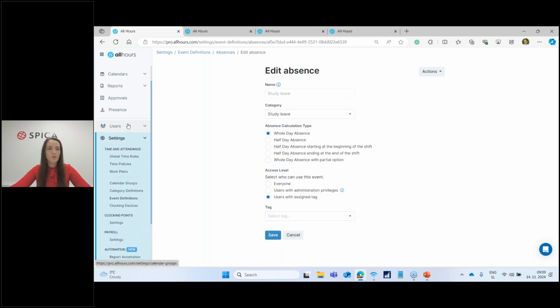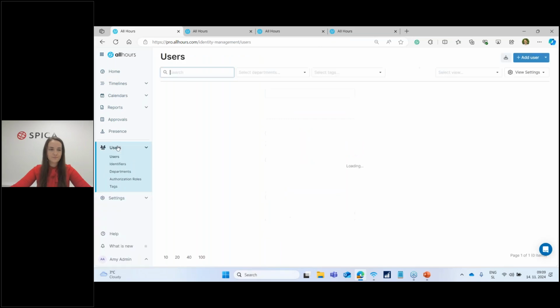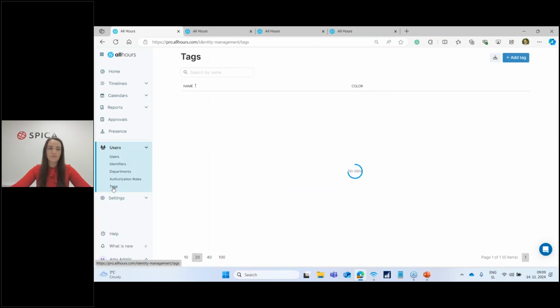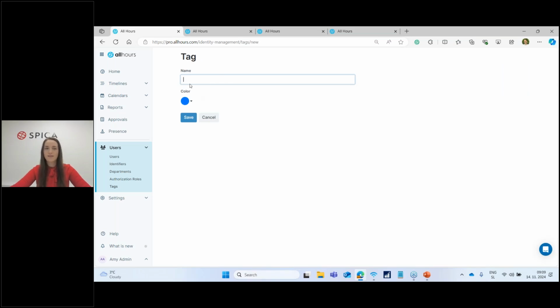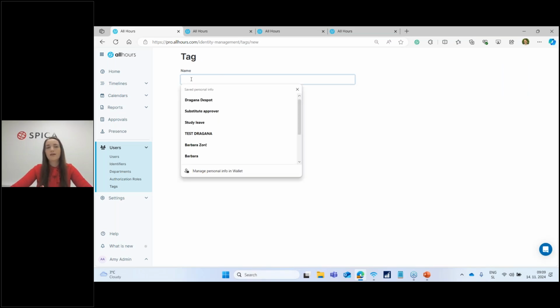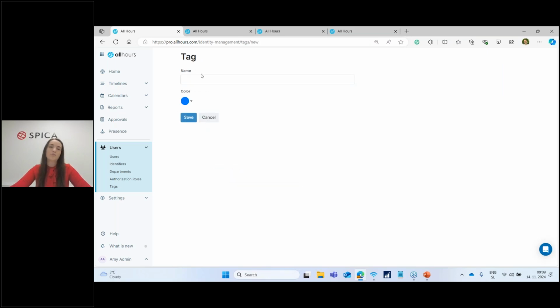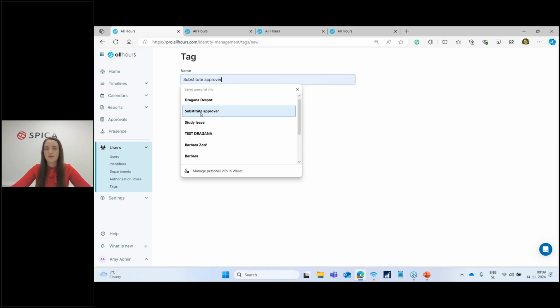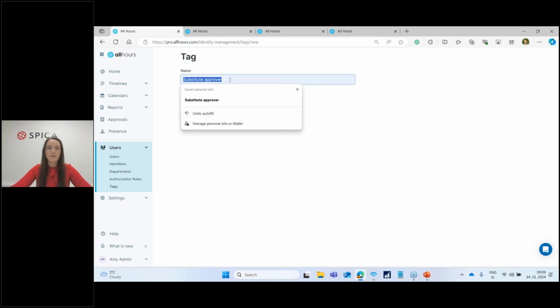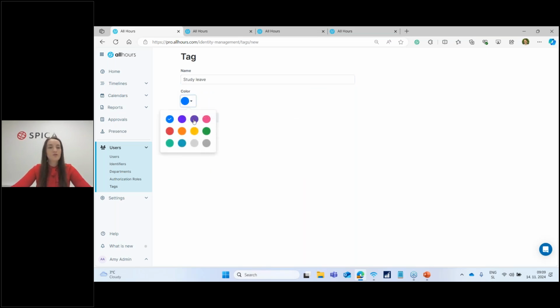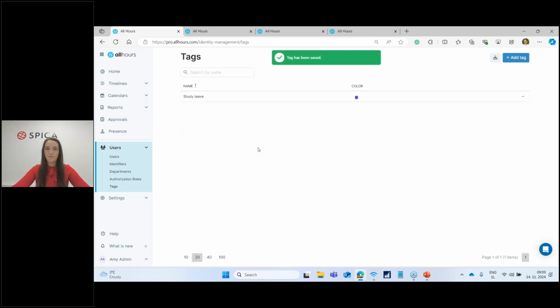How do we do this? We go under the users here, we click on tags, and we create a new tag. Here at the top right corner, I click on add tag, I give it a name, select a color. Now, when giving it a name, I suggest we choose something that is meaningful to us, so we will know what this tag is used for. For example, here we will be limiting study leave, so I suggest we use the substitute of viewer, but the study leave, this one. Yeah, we choose the color and we just save it.